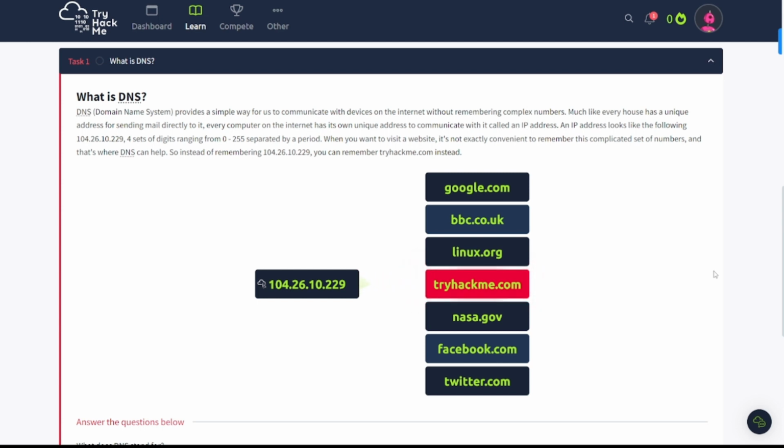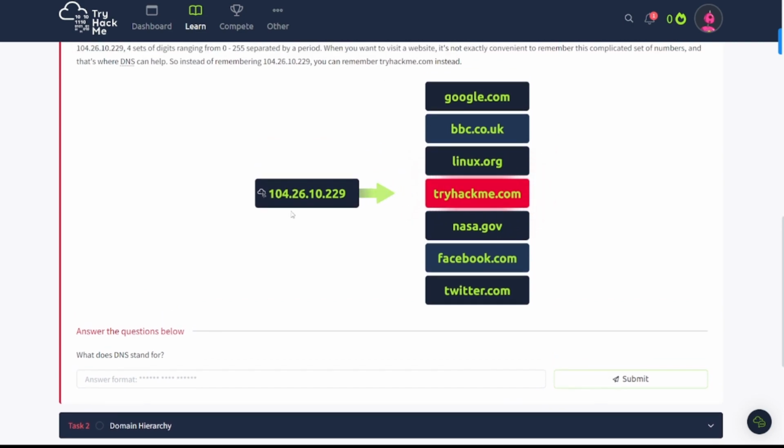And it's got an infographic here with an example of that. That IP address goes to tryhackme.com, and of course, these other domains here are going to have their own IP addresses associated with them. Now, these domains can have several IP addresses associated with them, but it's much easier to remember the domain name as stated up above here instead of remembering 5011 different IP addresses.